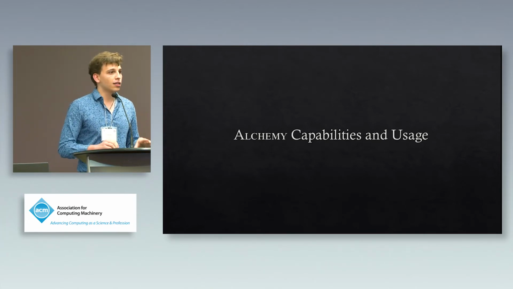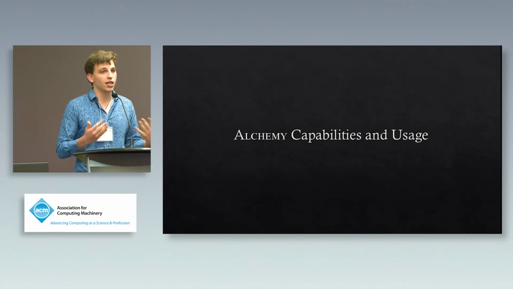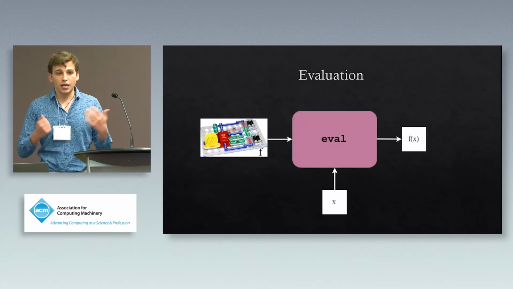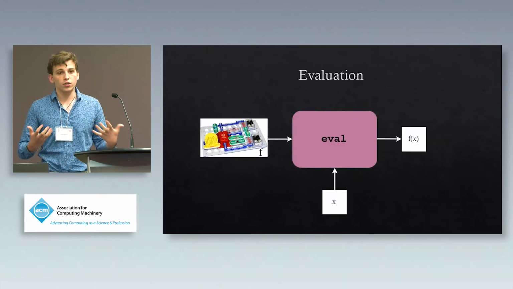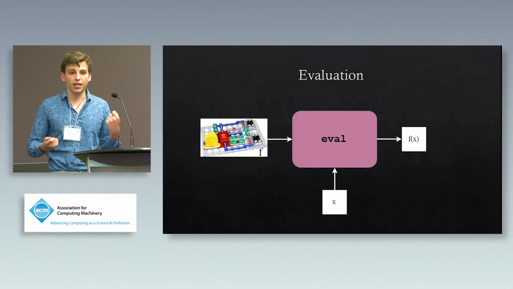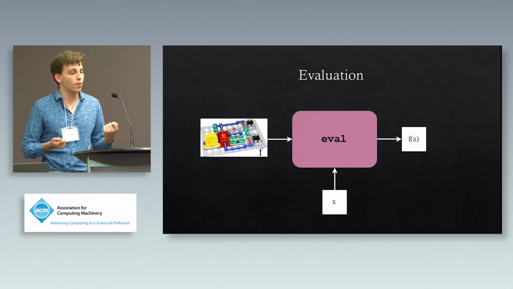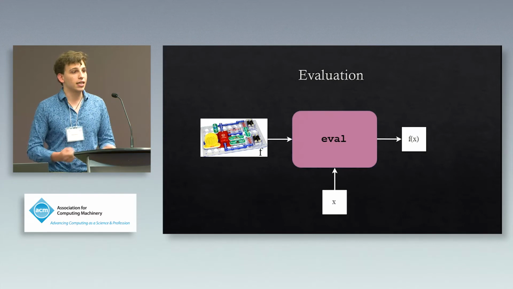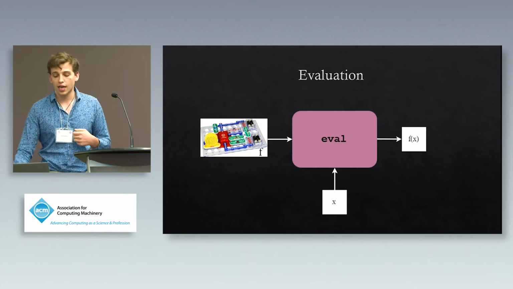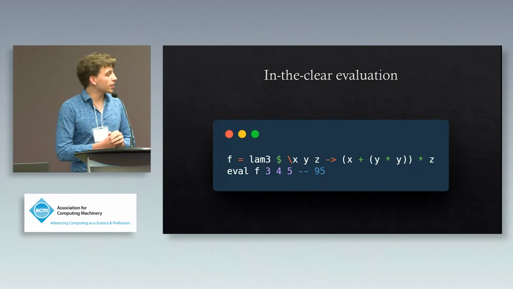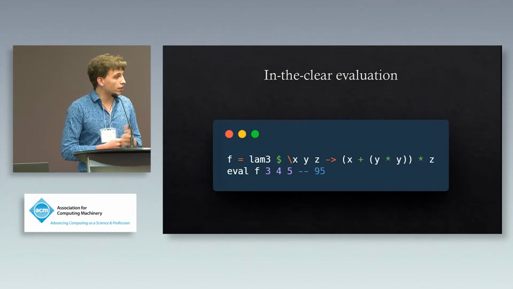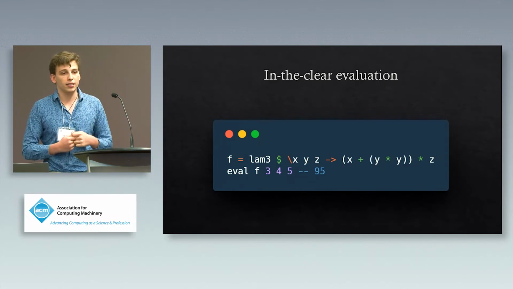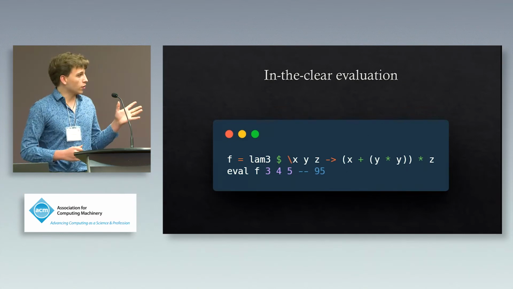Okay, so we talked about ALCHEMY's plaintext-ciphertext compiler. Let's take a slight step back and talk a little more generally about what ALCHEMY does and can do, and how using ALCHEMY might look. ALCHEMY, as I mentioned, has several interpreters for its DSLs. One of them is just a simple evaluation interpreter. Given that simple circuit that we talked about earlier, a computation on plaintext F and a plaintext X, it can give us back the plaintext F of X. This is decently simple. We can see here what that looks like implemented in ALCHEMY's DSL. We create a function nearly identical to the one we created earlier, x plus y squared times z. We evaluate it and we get our expected 95. Now, there's nothing too crazy there.